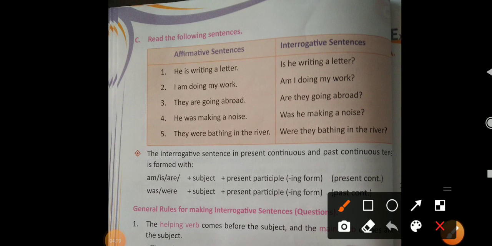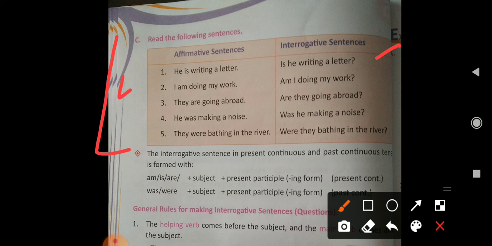And here we will read about present continuous and past continuous. Clear? One side is affirmative and the other side is again interrogative. He is writing a letter. It is continuous because the ing form is given here. Clear? He is writing a letter. Is he writing a letter? I am doing my work. Am I doing my work? They are going abroad. Are they going abroad?